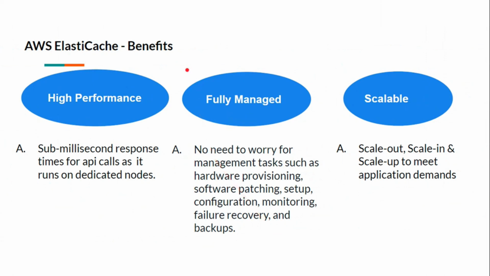If we talk about benefits of AWS Elastic Cache, it gives us high performance, its API calls take some millisecond response times, and it runs on dedicated nodes. It is fully managed by AWS. We don't have to worry about management tasks such as hardware provisioning, software patching, setup, configuration, monitoring, failure recovery, etc. It is scalable. We don't have to worry about scalability of the cache storage. It can scale out, scale in, scale up to meet the application demands.